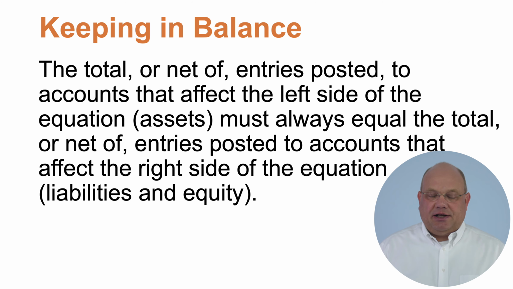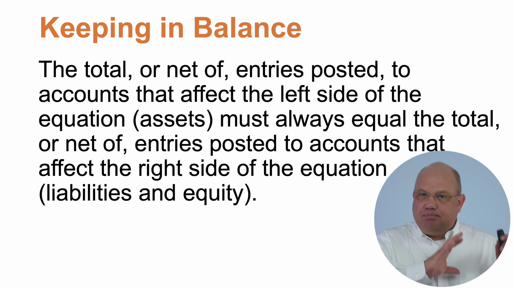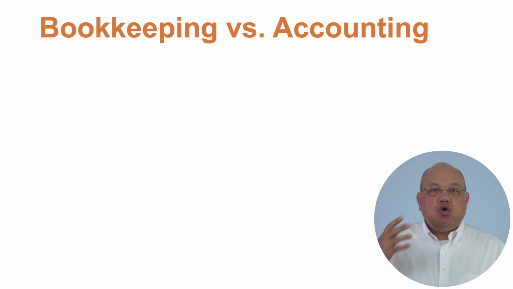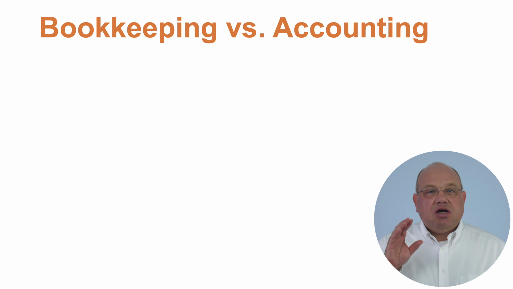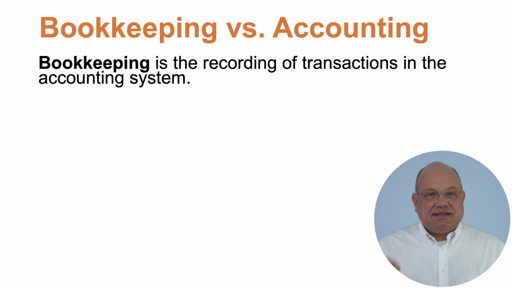So we said that bookkeeping is the recording of the transactions in the accounting system. Just recording those transactions. So what is it that is accounting then? If we have bookkeeping and we have accounting, and bookkeeping is the recording of the transactions, what is it that we have as accounting?